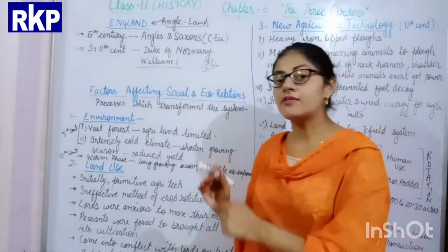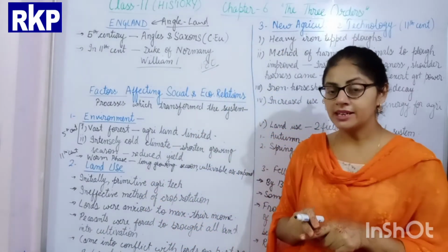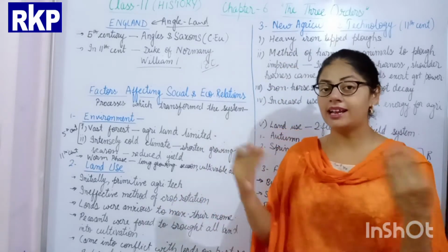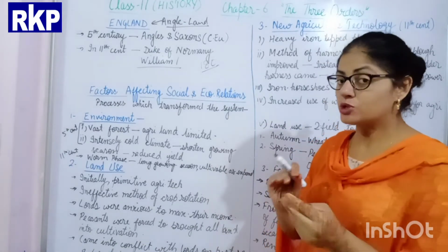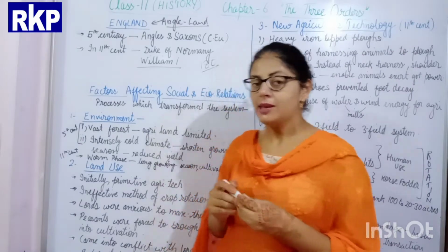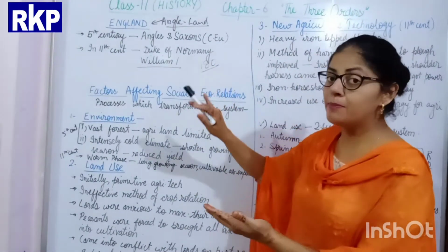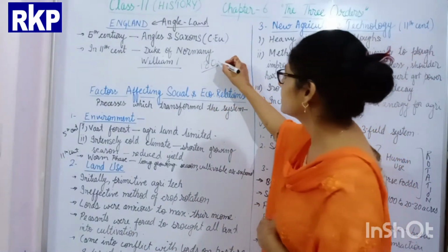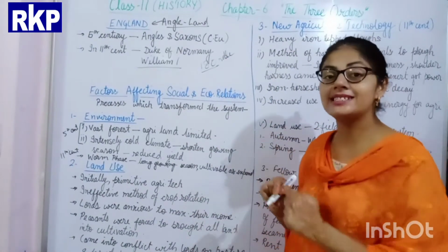So what did he do after moving to England? He also had the map of England. He placed the map of England before himself and divided the land of England among his 180 nobles. Okay, so from here feudalism started in England. How? William I, who was the Duke of Normandy, became the king of England, and 180 nobles became his vassals over there. Means the same vassalage system.